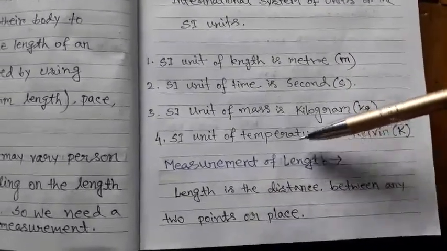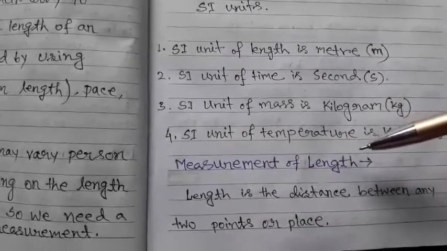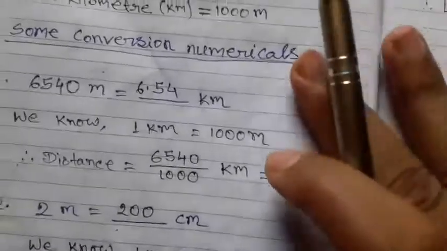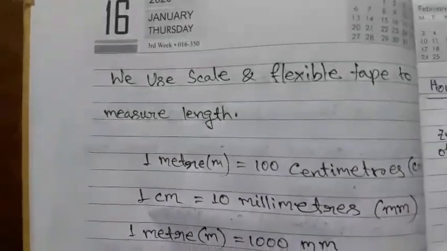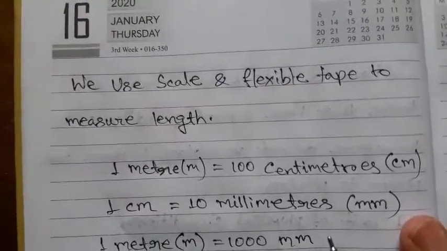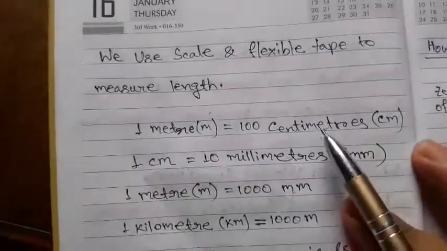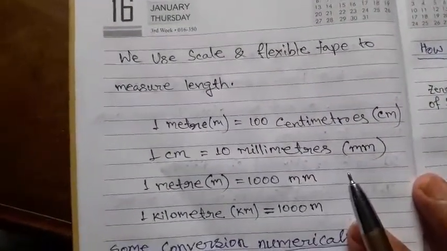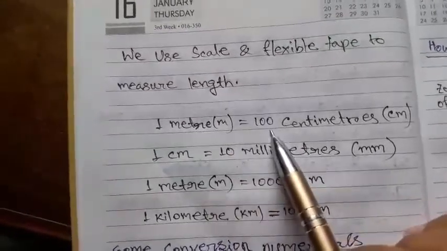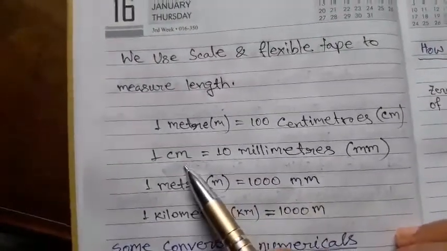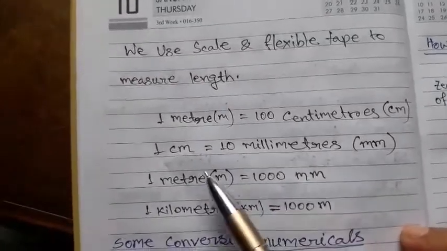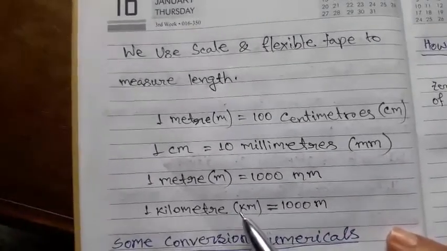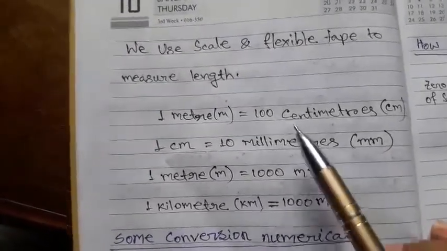Measurement of length. Length is the distance between any two points or places. We use a scale and a flexible measuring tape to measure length. There are some bigger and smaller units of length apart from meter, which is the SI unit. 1 meter equals 100 centimeters, 1 centimeter equals 10 millimeters, 1 meter equals 1000 millimeters, 1 kilometer equals 1000 meters. These are other units.